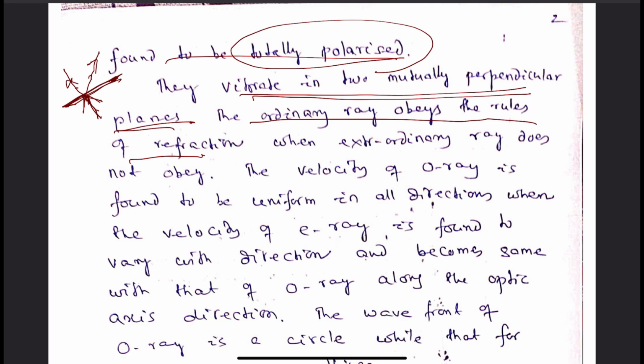But here, in case of anisotropic substance, from a single wave we get two waves, one obeys the rules, one does not obey. That's why the ray that obeys the rules is called O ray or ordinary ray. The ray that does not obey is called extraordinary ray, E ray.